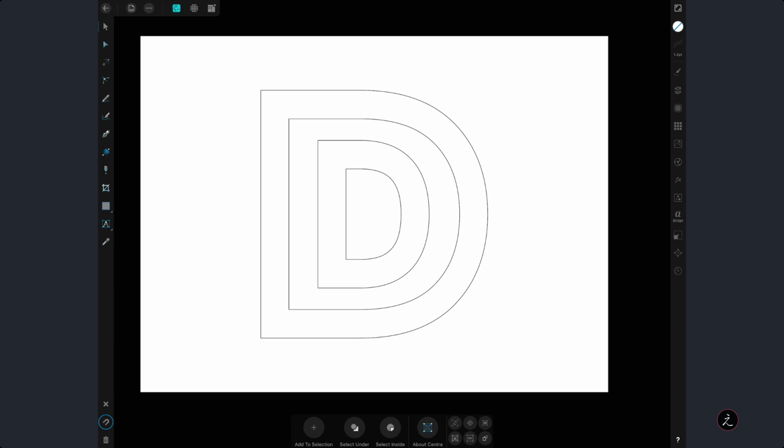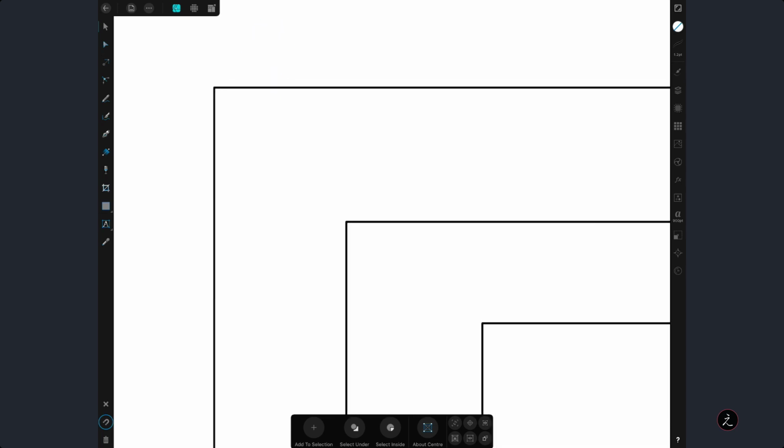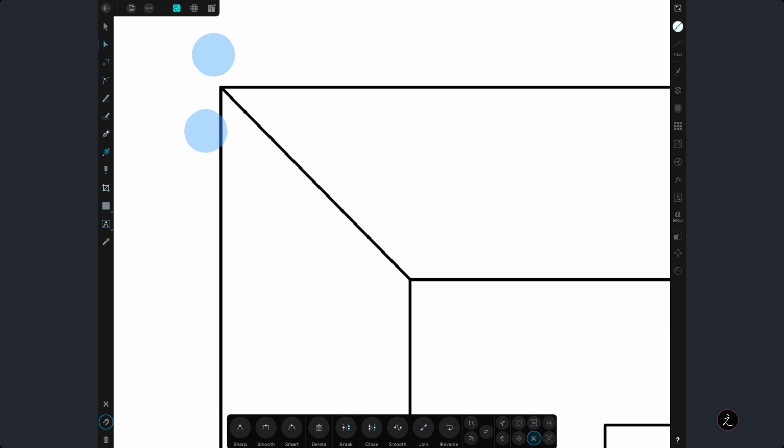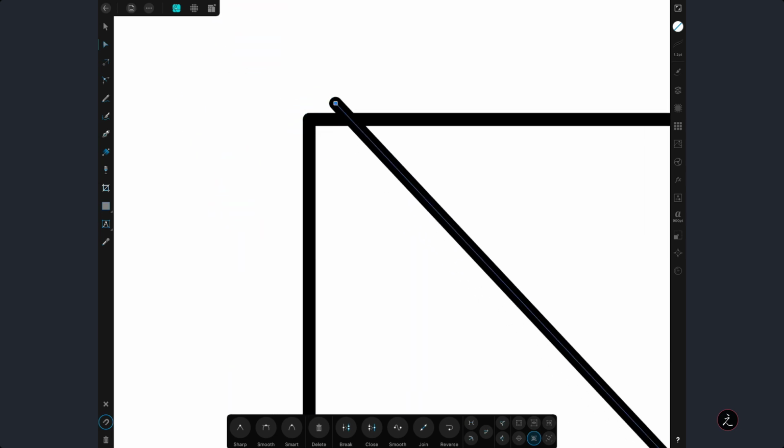So for this next step, I'm going to actually create some extra paths, which eventually I'm going to combine all of them together to create the effect that I want to create. So for that, I'm going to, first of all, tap the zoom in here and then use the pen tool. And I'm going to tap once here and once here. And then I'm going to switch to the node tool. And first of all, let's go ahead and tap on that and just see that if I have a round corner, in this case I do.